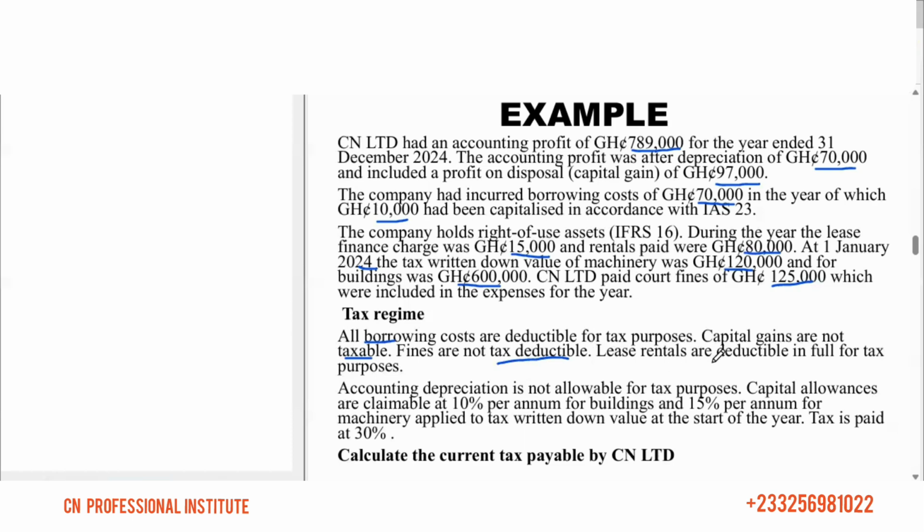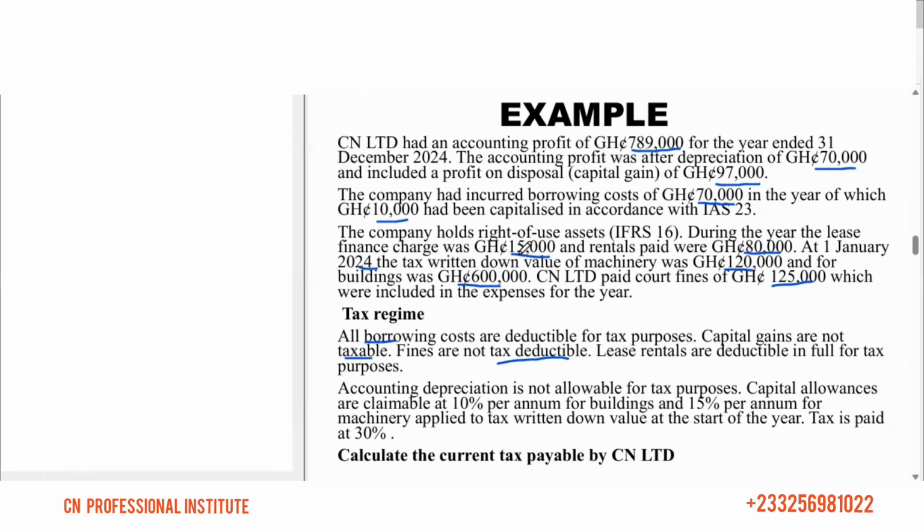Lease rentals are deductible in full for tax purposes. The rental paid is 80,000, but the finance charge is 15,000. Under IFRS 16, we recognize a right of use asset and a lease liability, and we amortize the lease liability.